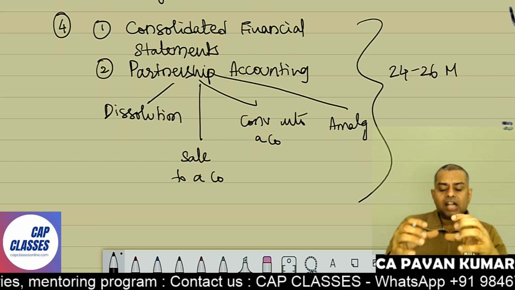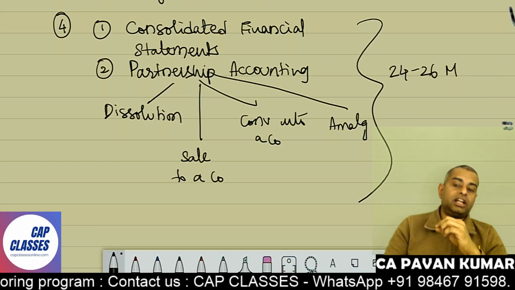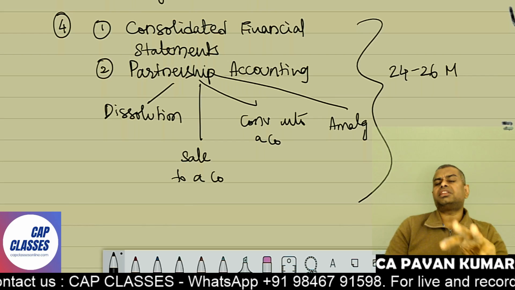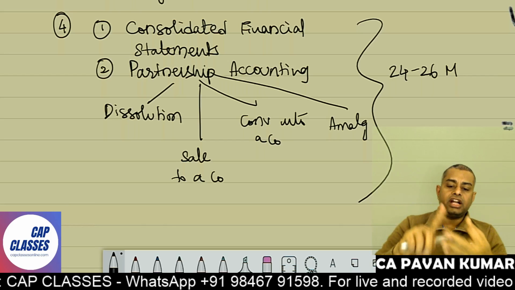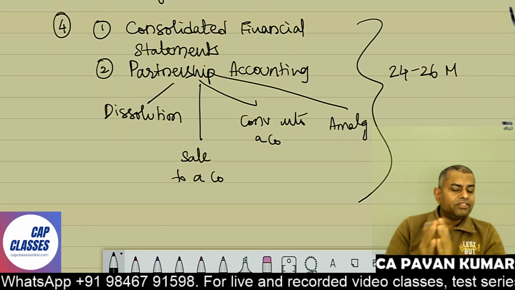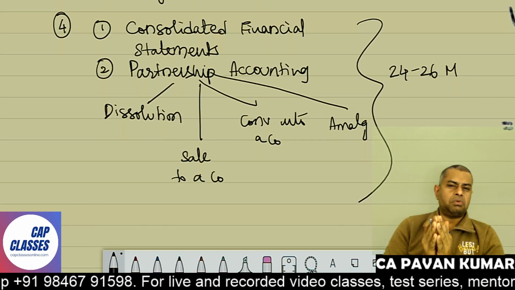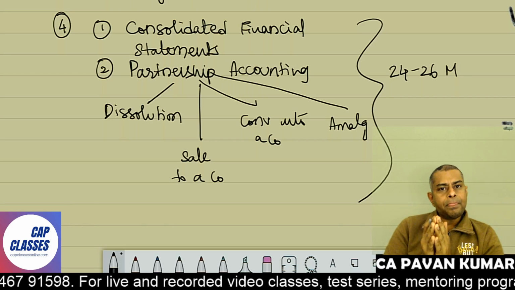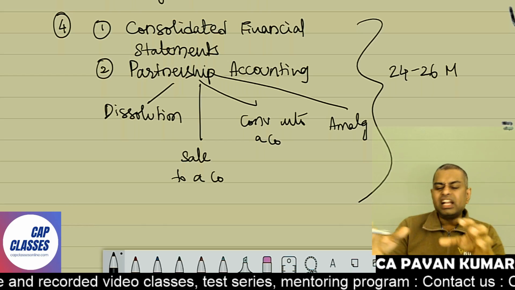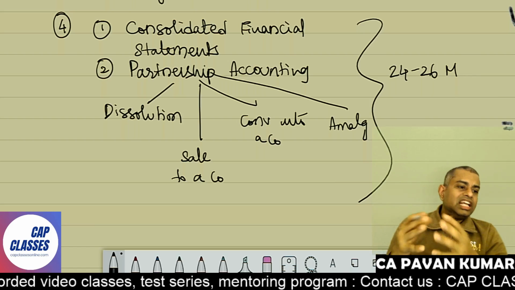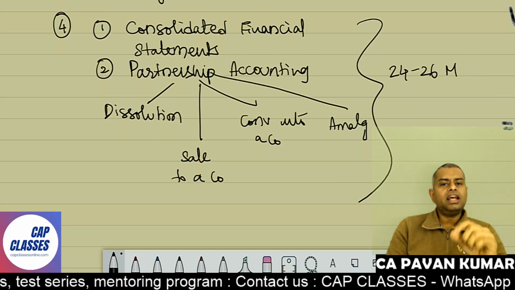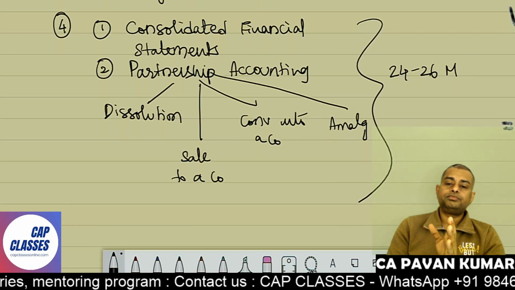So there are 4 parts, and we can say that there are 10 chapters. Out of 10 chapters, 3-4 chapters are very petty. 2 or 3 chapters are huge, like amalgamation, consolidation, and internal reconstruction. And the majority of the portion, maybe around 60-70%, I believe, is traditional accounting, where you just need common sense, debit credit, common sense, debit credit. There is no nuclear science involved in it. There are certain conceptual things, which I'll eventually take you through.